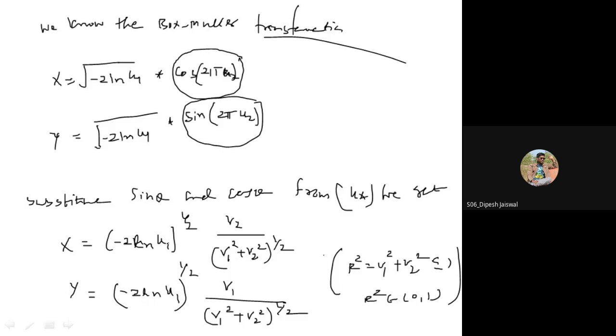So can I write u1 is equal to r square? We can write it, because uniform is also in 0 to 1.